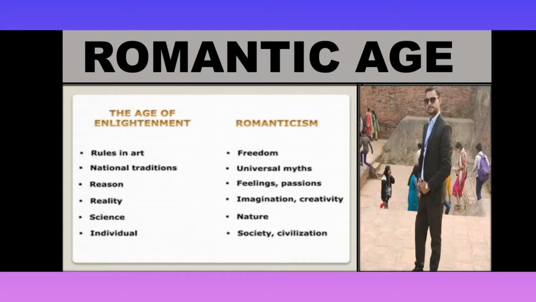In the Enlightenment Age, science was there. But in Romanticism, it is all about nature. The Enlightenment talked about the individual, whereas in Romanticism it is society and civilization.